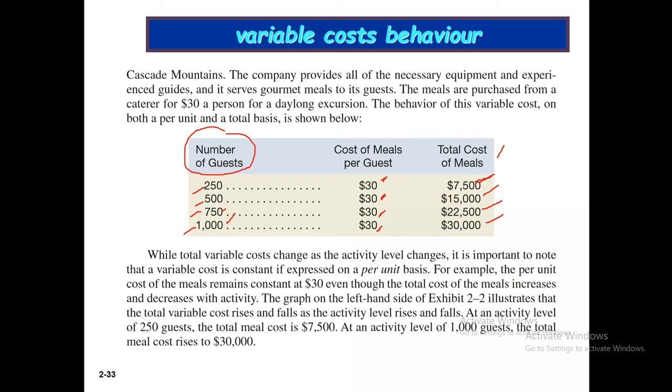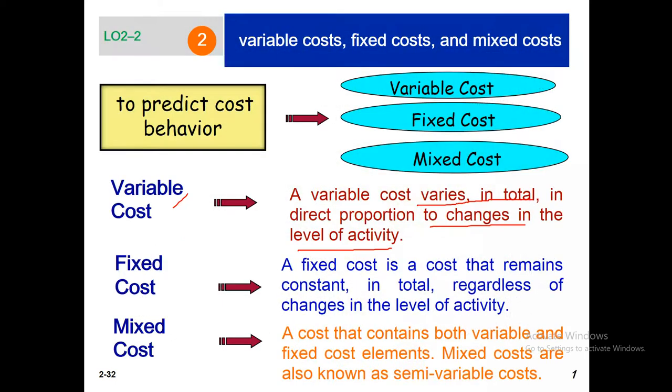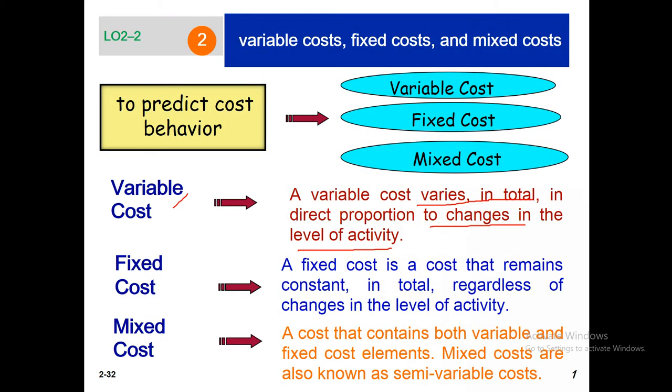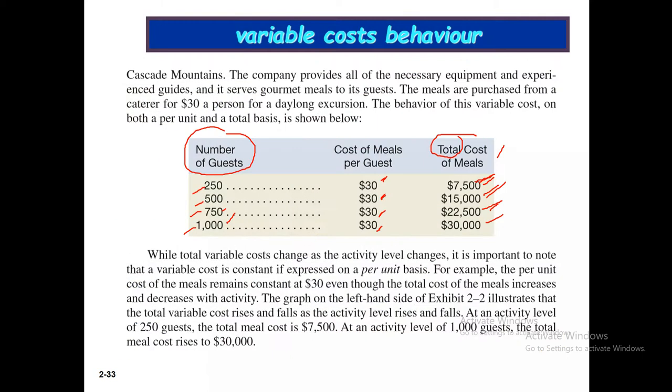Clear? So two vital points: a variable cost varies in total, and it changes with the level of activity. Okay, this is the character of variable cost.